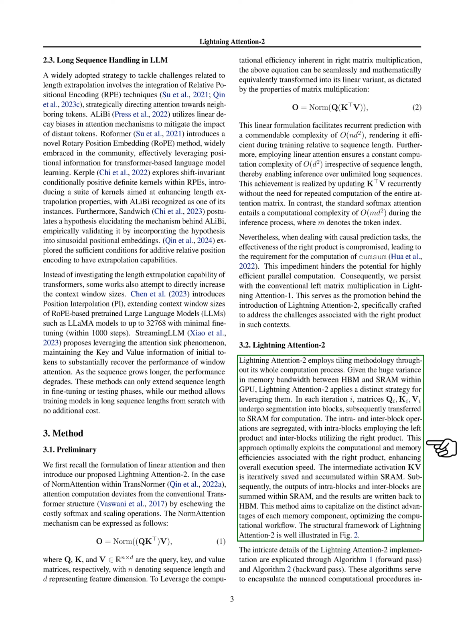Given the significant difference in memory bandwidth between HBM and SRAM within a GPU, Lightning Attention-2 applies a unique strategy for leveraging them. In each iteration, the query, key, and value matrices are segmented into blocks and then transferred to SRAM for computation. The operations within and between blocks are separated, with the former using the left product and the latter using the right product. This approach optimally exploits the computational and memory efficiencies associated with the right product, enhancing overall execution speed.